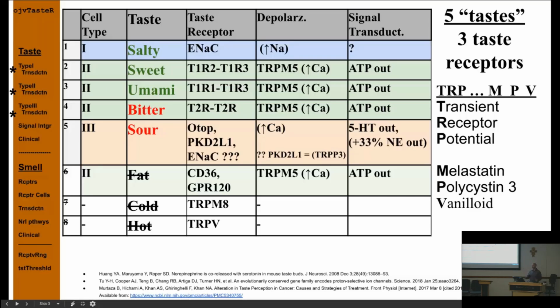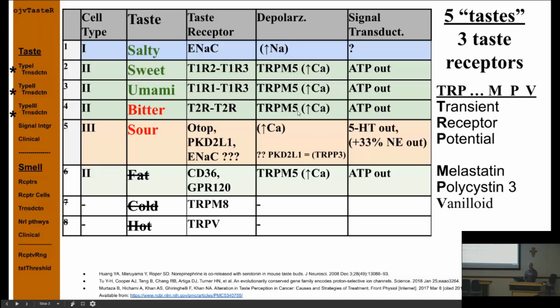And I'm gonna go through all of this. And then type 3 is detected by sour, and the mechanism with which that's detected has actually been a little hard to tease out, and I'll talk about why. And so after the lecture, look at this slide, see if it makes more sense. You'll see some similarities, right?